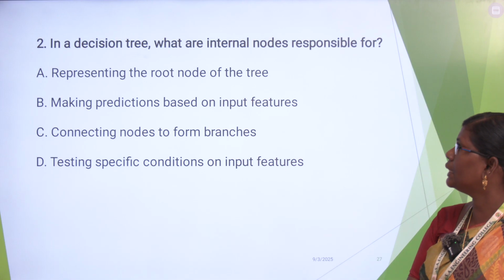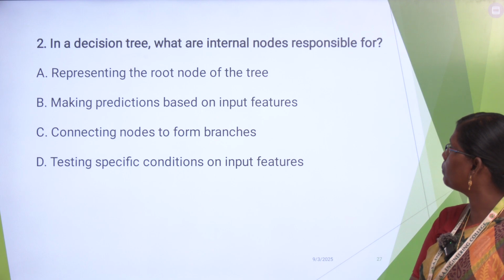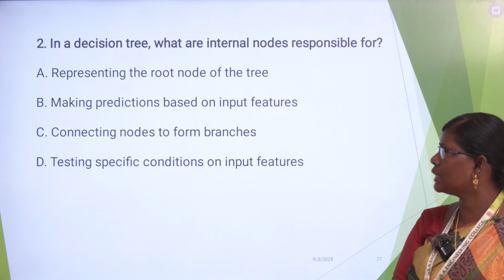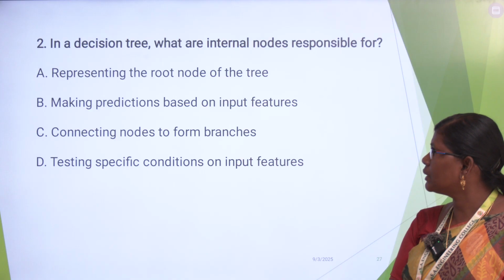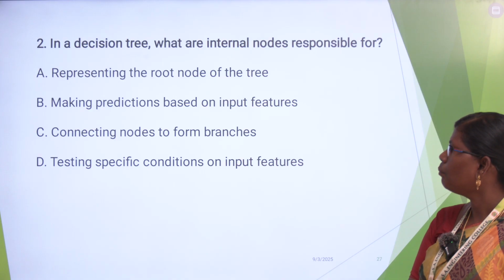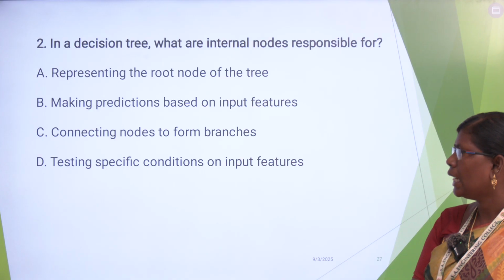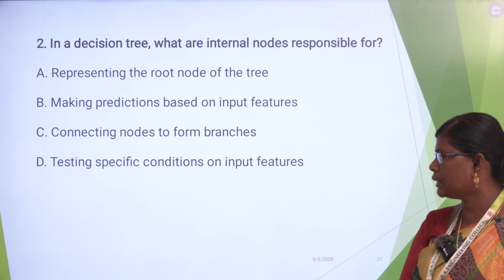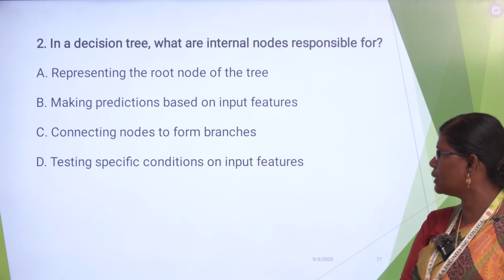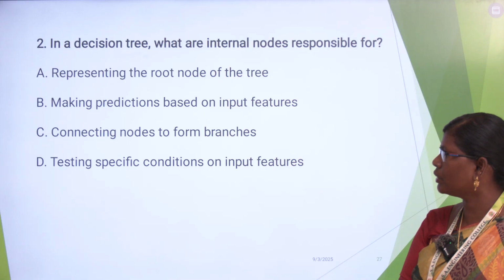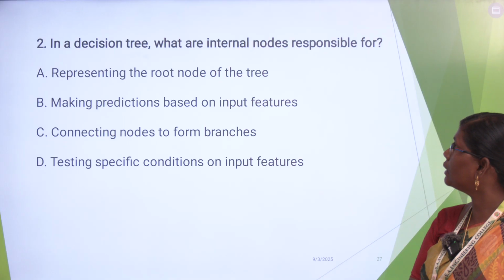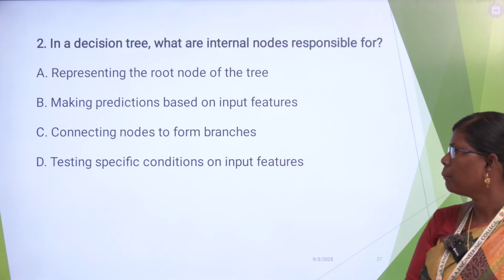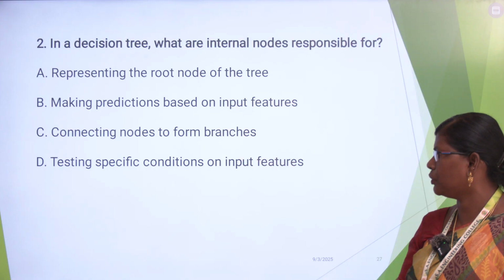Next, second question, in a decision tree, what are the internal nodes responsible for? What are the choices given here? A, representing the root node of the tree; B, making predictions based on input features; C, connecting nodes to form branches; and D, testing specific conditions on input features. What is the answer for this? The answer is D, that is, internal nodes are responsible for testing specific conditions on input features.